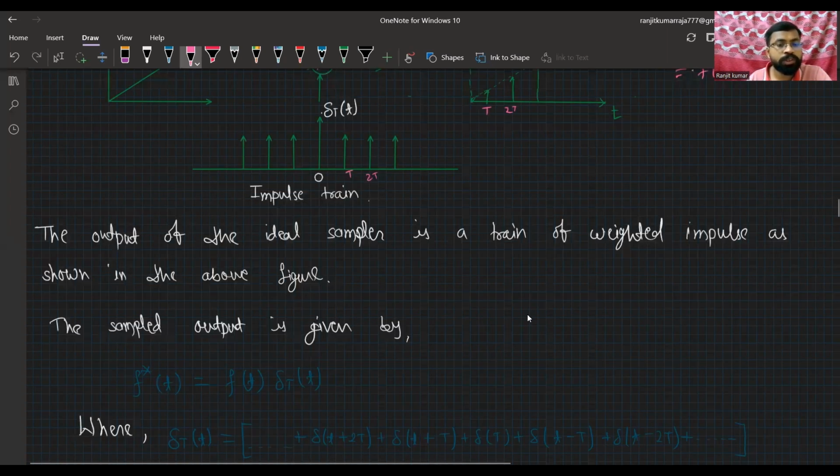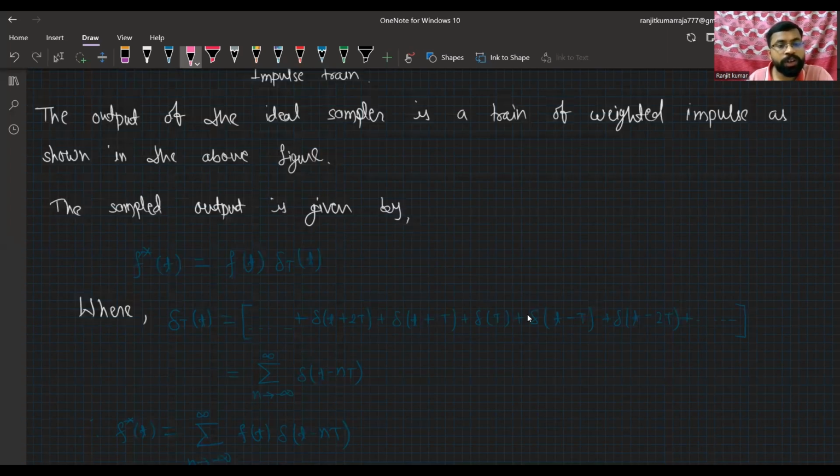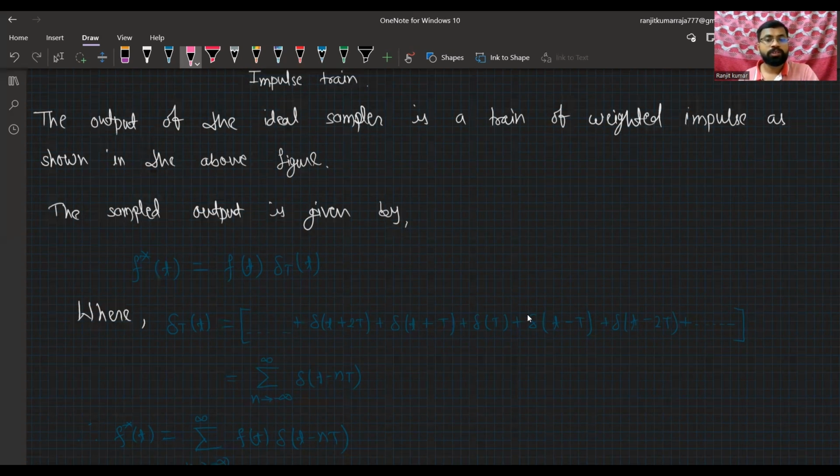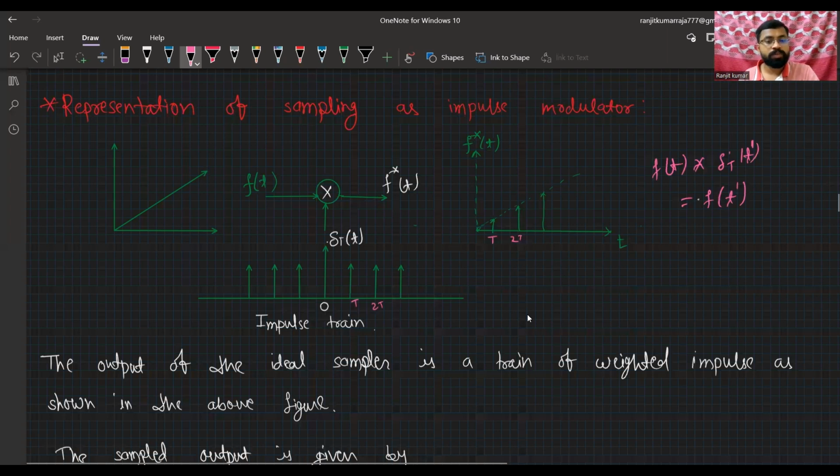Now we will get the sampled output, which is f star of t equals f of t delta T of t. This is convolved, delta T of t with f of t, where delta T is nothing but the train of impulses. Here I'm just spreading this as t plus 2t plus t, that is delta T, and again t minus t means some positive part and some negative part. As you can see here, this is t, this one is minus t, and this one is minus 2t, and so on.